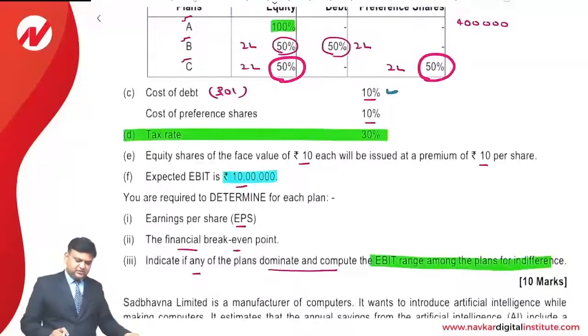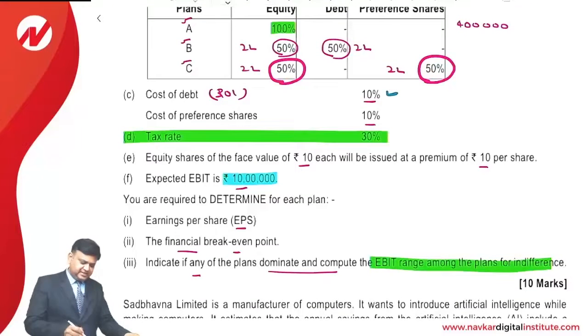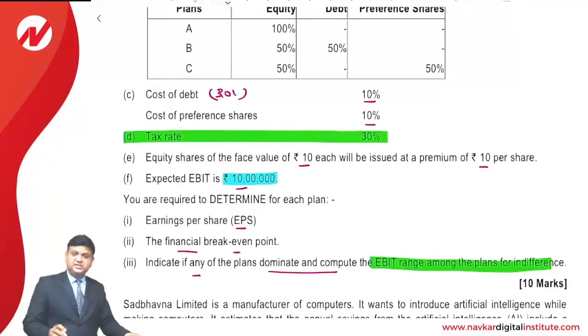Dear students, the reason for that is very simple. We can see that in second and third financial plan, the amount of the equity financing is same. Whatever is the amount of the debentures in the second financial plan, itself is the amount of the preference capital for the third financial plan. These two values are same. Further, we can see that the rate of interest and the rate of preference dividend are same.